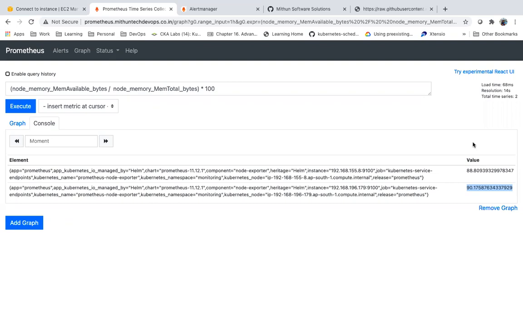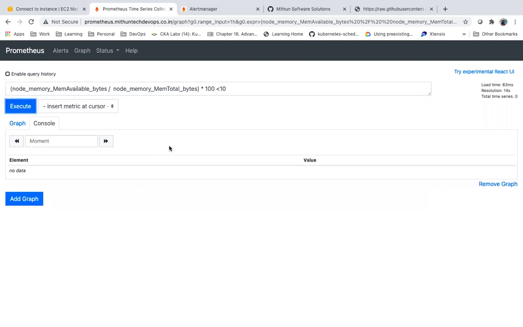Some servers are having less than 15% or less than 10% memory available. In that case, can we trigger alerts so that the support team, the operations team can take some action before things are getting worse?